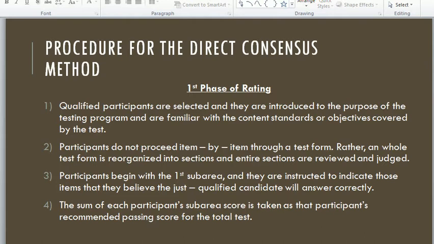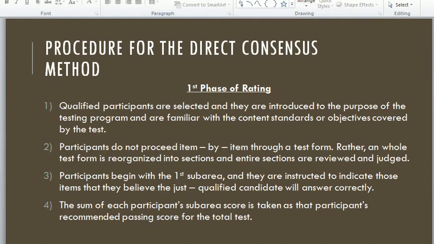Dear students, in the first phase, rating, qualified participants are selected and introduced to the purpose of the testing program, and they are made familiar with the content standards or objectives covered by the test.